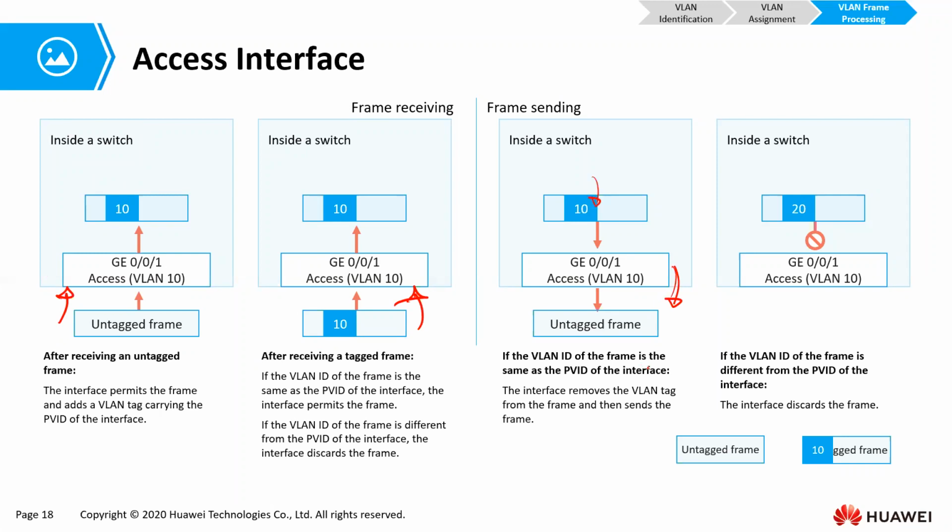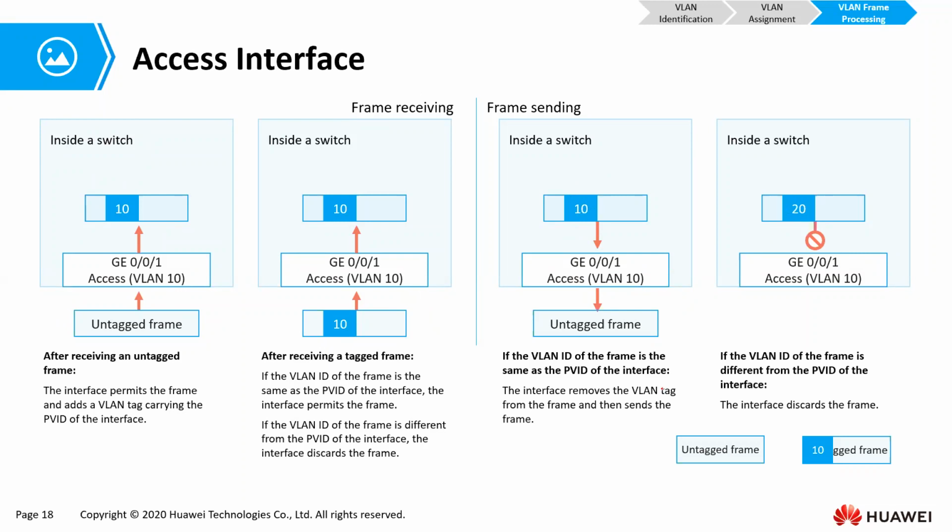It can only take out a tagged frame because when it is assigned a certain port VLAN, it can't permit packets that are not in that VLAN. Are we together? So we are considering when it is taking out a tagged frame with its own VLAN ID, and when it's taking out a tagged frame with a different VLAN ID.